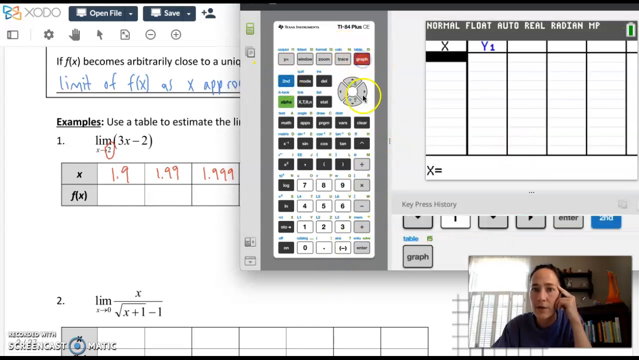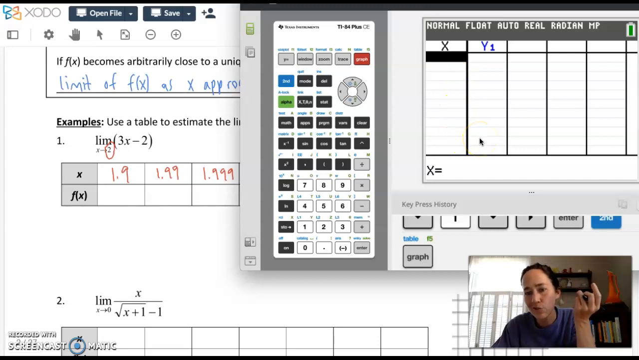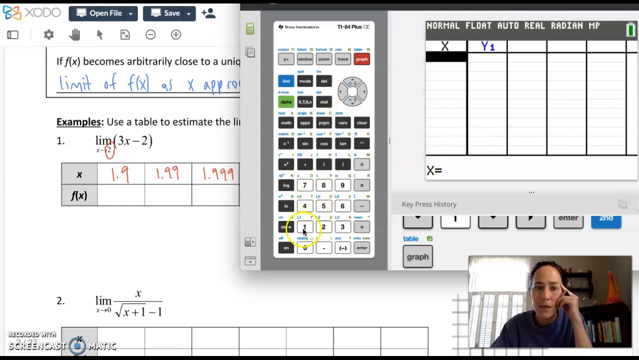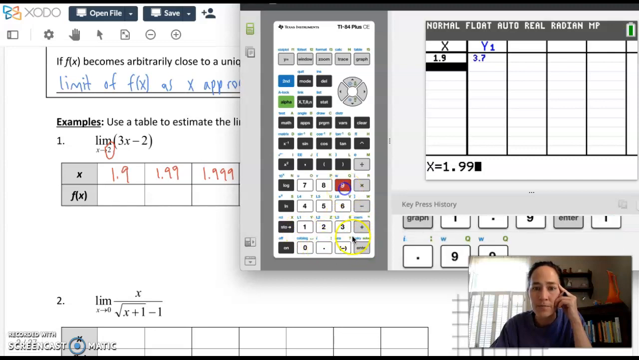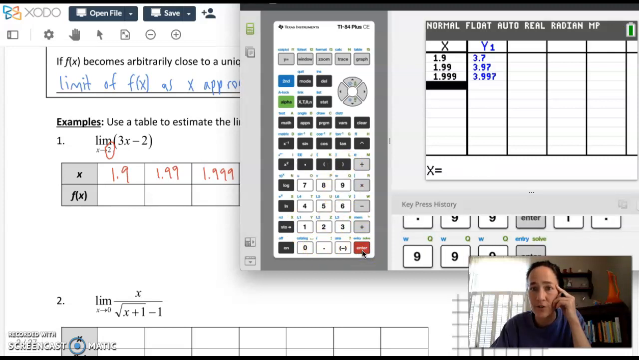I'll hit second and graph for table. I see a blank screen. If you've got numbers filled in, that just means you typed in numbers previously and you can overwrite them in this step. So I'm going to type it in exactly in the order I see it: 1.9, I'll do 1.99, and then 1.999. And these values are what you can copy straight into your table.